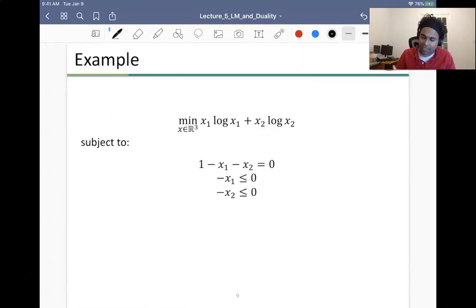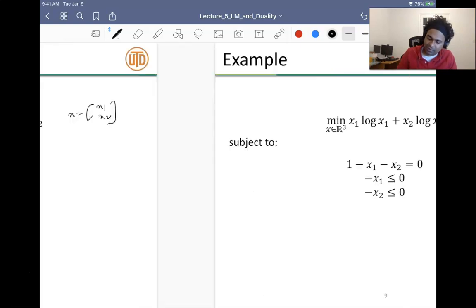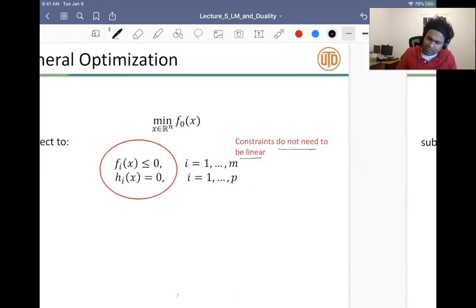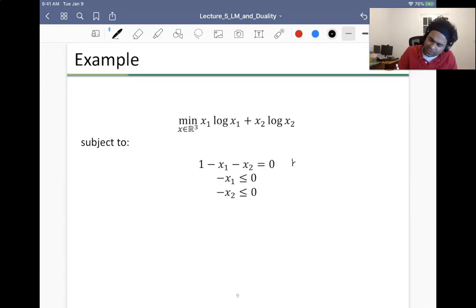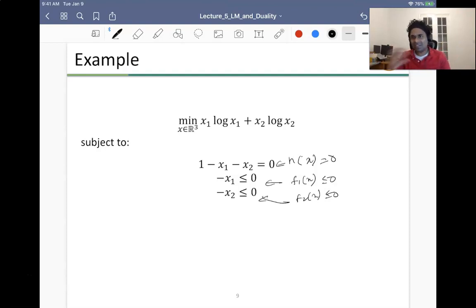So again, this way I can actually flip this. So in the notation that I was using, this is hi, right? So this is basically my hi of x equal to 0, or actually I'll remove i, so I'll just call this h of x equal to 0, and then f1 of x is less than or equal to 0, f2 of x is less than or equal to 0 in my notation, right? So these are the constraints. So this is just an example of a constraint optimization problem.